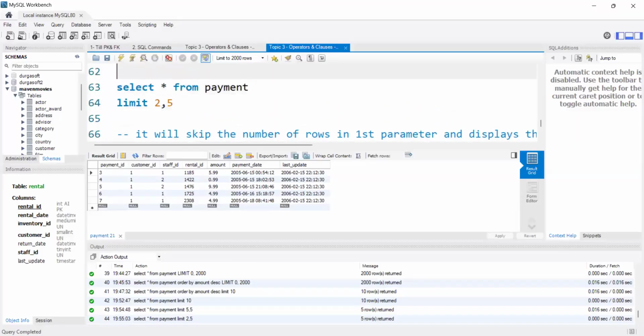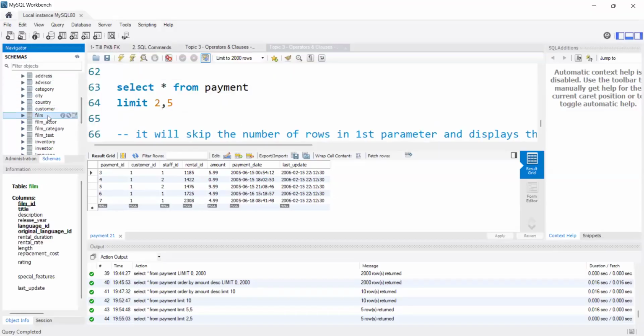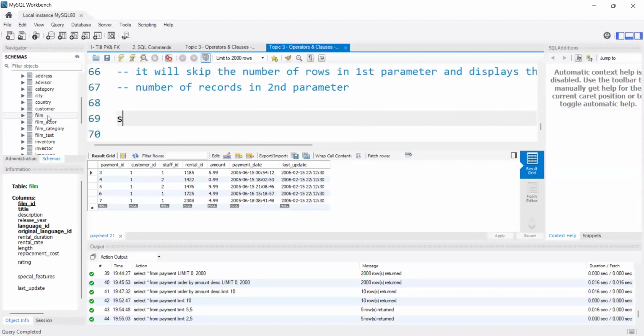Okay, let's see. There is the film table, select star from film. I will first see the data inside this.